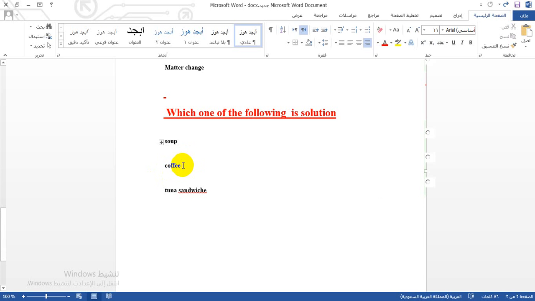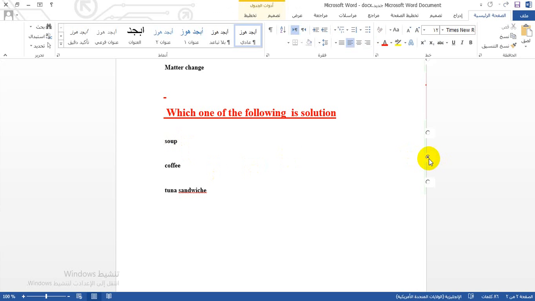Okay guys, because you can see the particles of the coffee itself are dissolved under a molecular level. Okay guys, what about the soup? The soup, I told you, like vegetable soup or corn soup or whatever, is an example of a mixture. So for that reason I will select drinks. Any kind of drinks should be a solution. I think this is the last question.